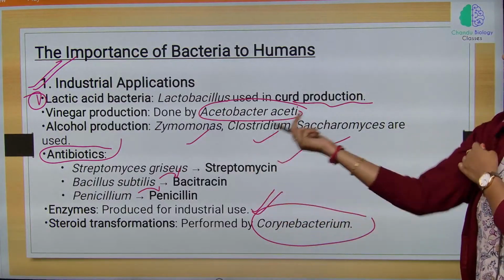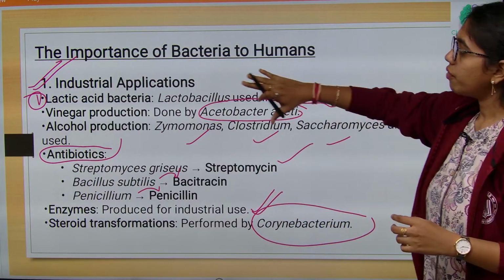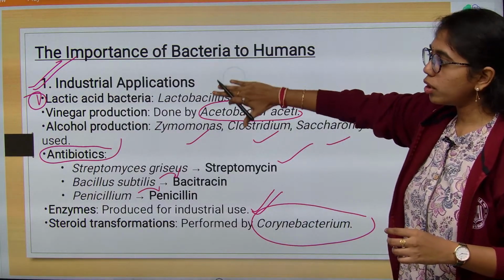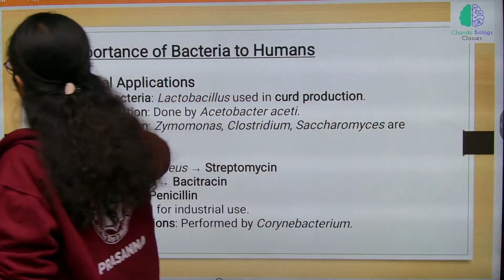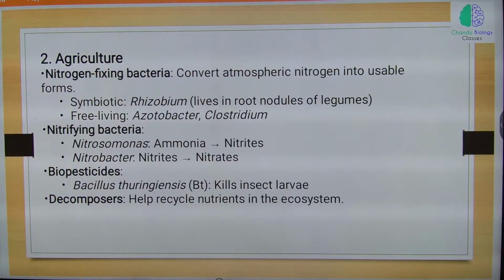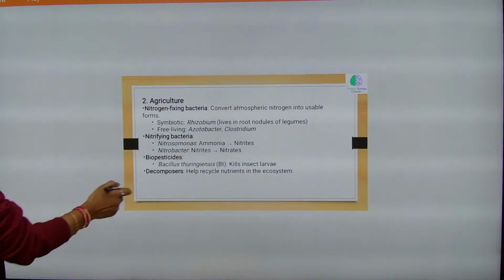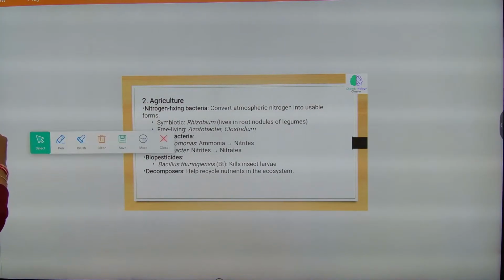All these are useful bacteria. First the industrial use, and next we have learnt about antibiotics. And then agriculture, nitrogen fixing bacteria. These are widely used.